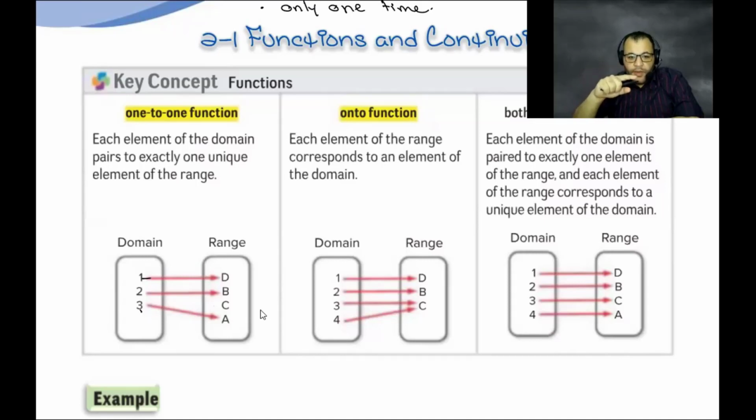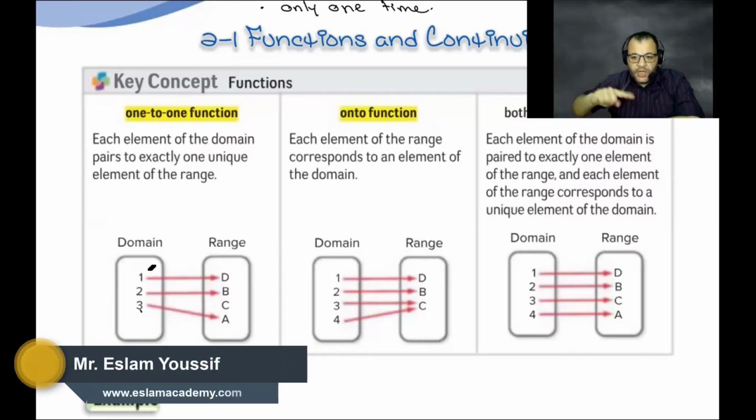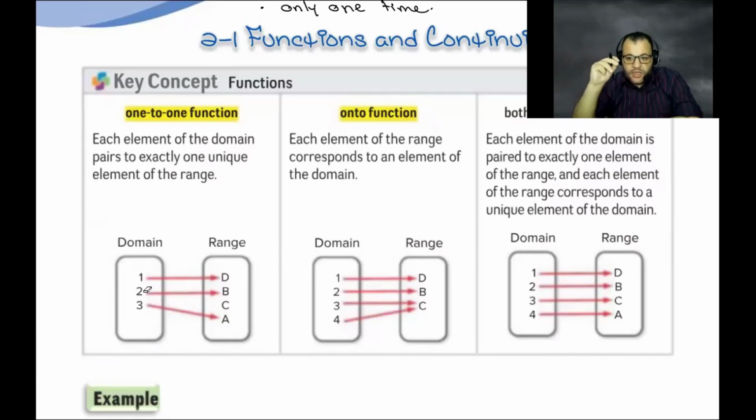And each element of the domain is connected only one time. There are no 2 arrows going from 1 or from 2 or from 3. There is only one arrow coming from 1, 2 and 3. Which element they go to doesn't matter. The main point is that each element of x has only one image in y. Any problem for this one? Is that clear? So the function is a relation in which each element of x has exactly one image in y.